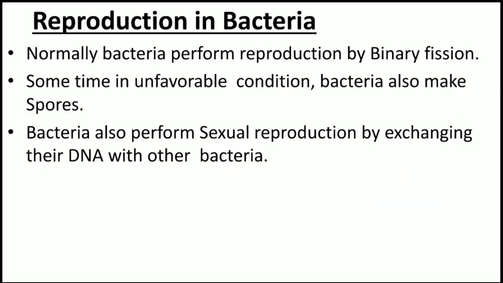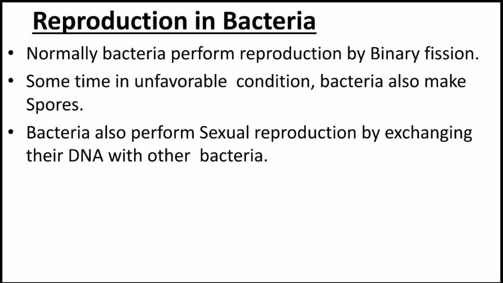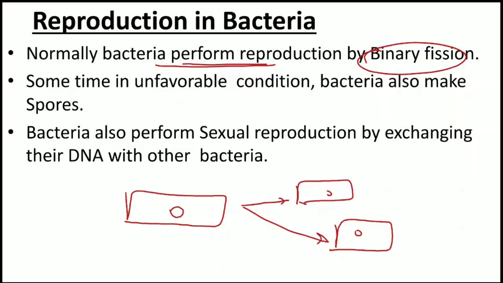Now the last thing related to the bacteria: how the bacteria reproduce. So listen, normally bacteria perform reproduction by binary fission. What is the meaning of binary fission? Suppose this is one bacterium. So this bacterium finally breaks down into 2 smaller pieces, like this. This is known as binary fission. So basically it divides just like this, in this way, right?